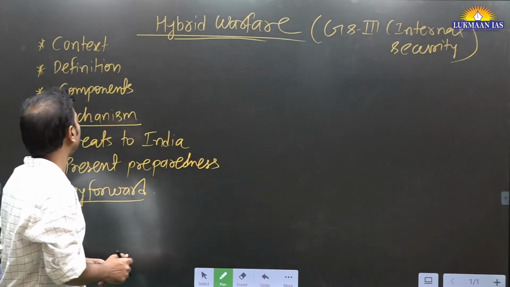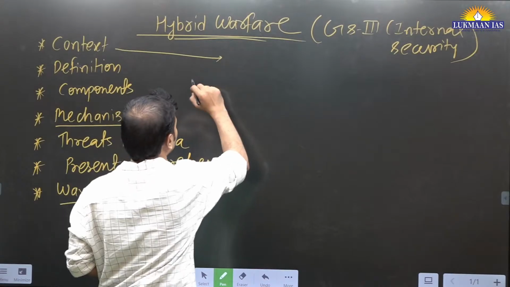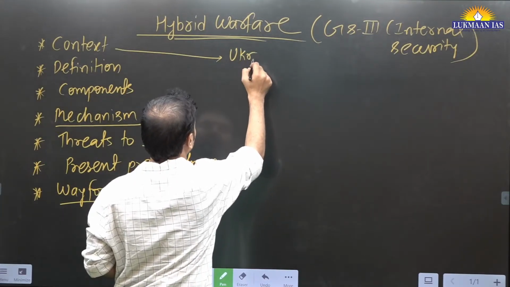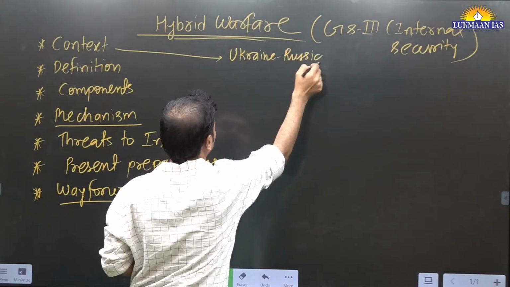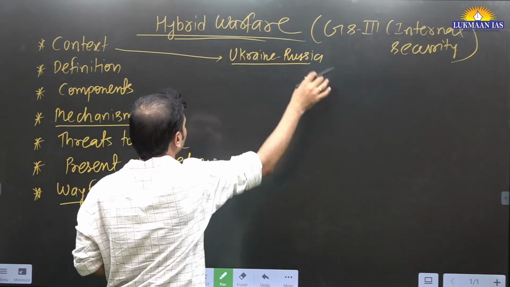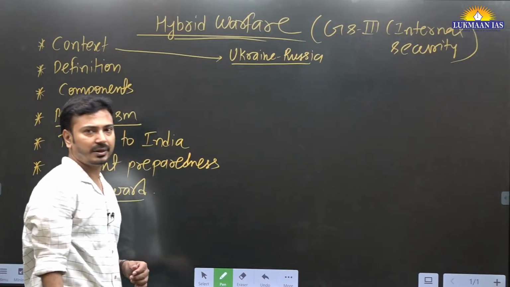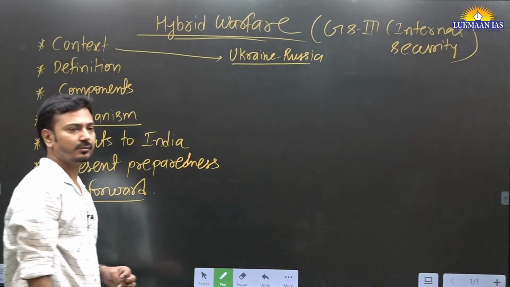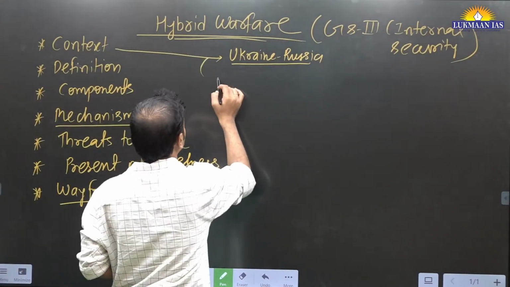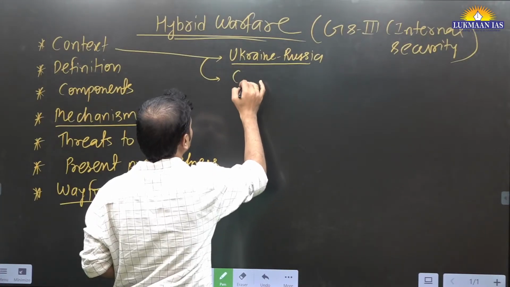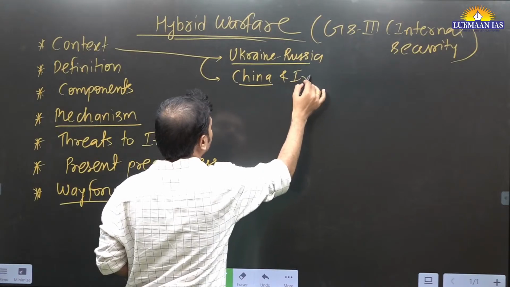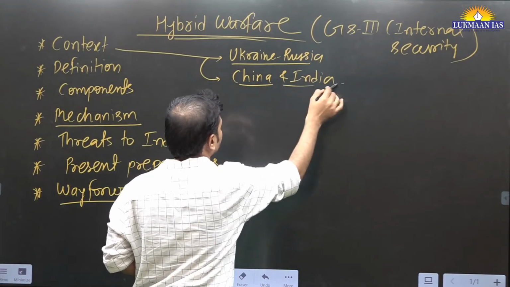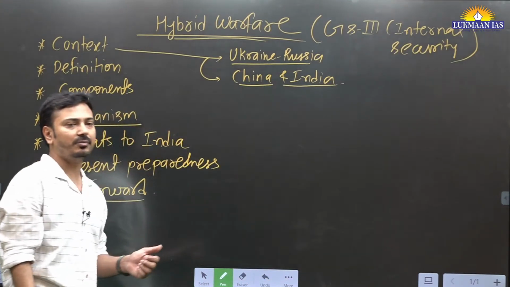Okay, so context, yes, we can understand. First of all, the Ukraine-Russia war is going on, and this war is now being called part of hybrid warfare. This is being implemented by both countries. Then thereafter, there are also concerns related to China and India being considered the start of hybrid warfare.